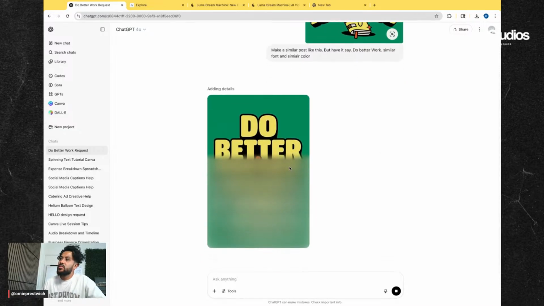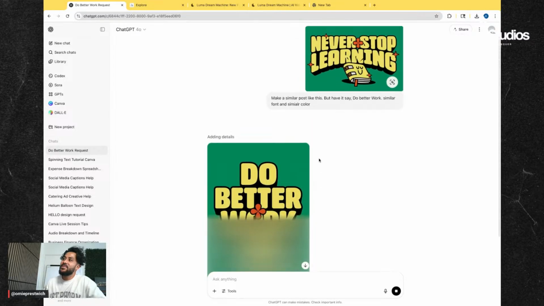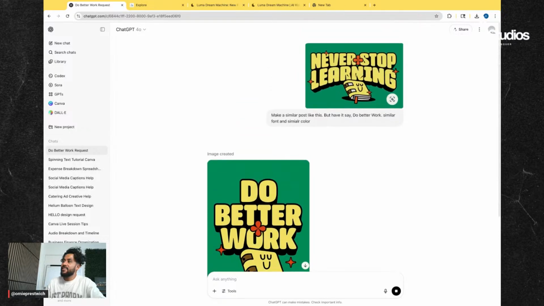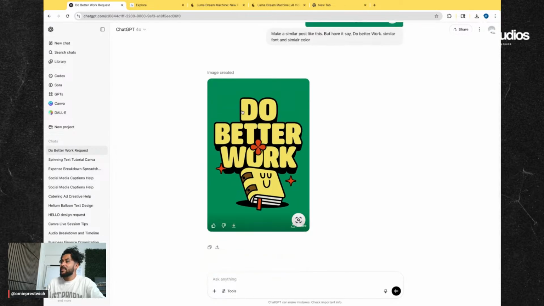Okay, let's see what this is doing. Do better. I love how it uses these little flowers and stuff. So I'm wondering if it's going to do that curve. Okay, kind of did. Look at that. Do better work. Hey, that's fun. So cool. Really similar. Notice that one thing about ChatGPT, the more that you use it and the more conversations that you have with it, it starts to remember a lot of the prompts or style that you do. So this is already sized for a post, 4x5. I'm going to go ahead and save it and say, love it.